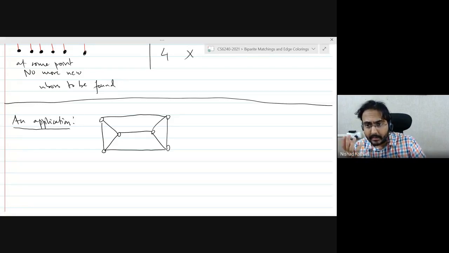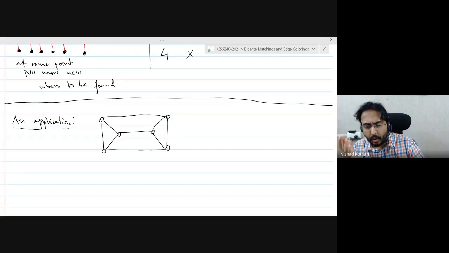Or even cycles. You will see that these tend to have perfect matchings. Many of these examples have perfect matchings. Of course, odd cycles don't have perfect matchings, but we know odd cycles are strange. They come up in many theorems, right? But a lot of examples of regular graphs that we see, for instance, the Petersen graph and so on, turn out to have perfect matchings.